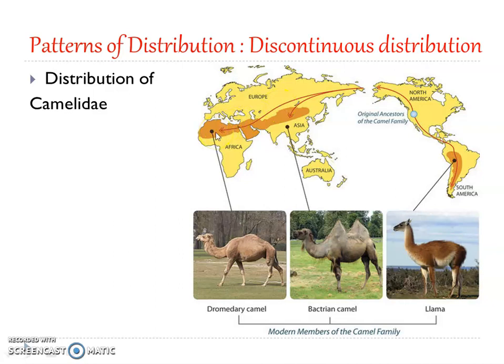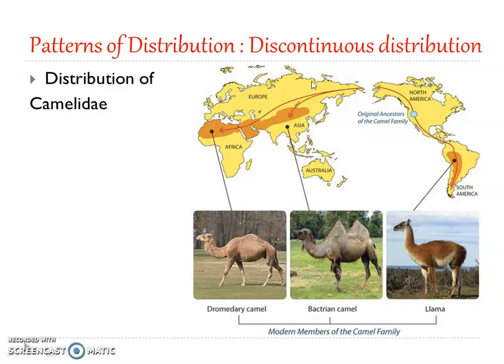From Africa they are believed to have moved to South America through the Isthmus of Panama, but once they reached these places they became isolated from each other because of different factors and barriers.